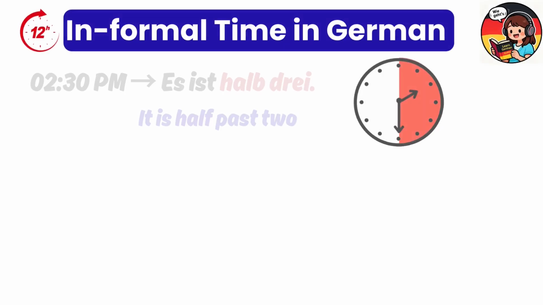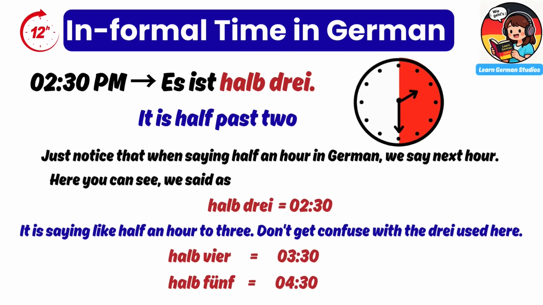Let's see now how the half-hour rule applies here. Es ist halb 3. It is half past 2. Just notice that when saying half an hour in German, we say the next hour. Here you can see,